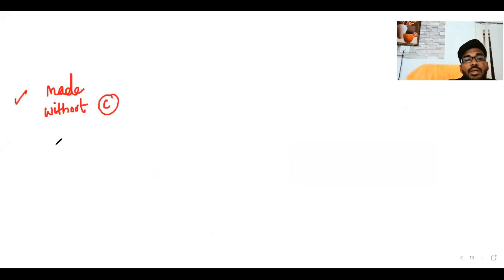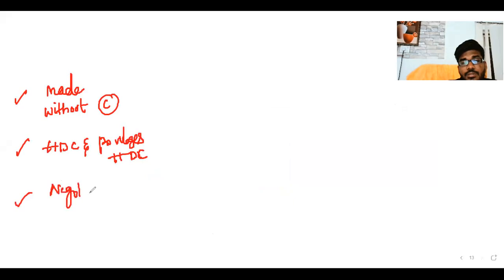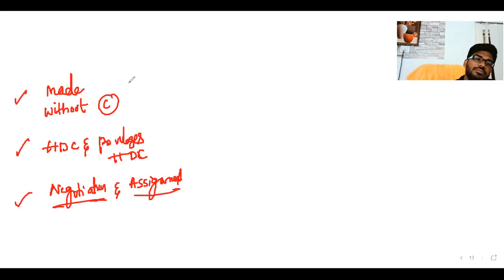What we have discussed is that instruments are drawn or made without consideration. After that, we discussed the holder in due course and the privileges related to it. Privileges means advantages related to the HDC. After that, we discussed negotiation and assignment. What are the differences between assignment and negotiation? Clear?